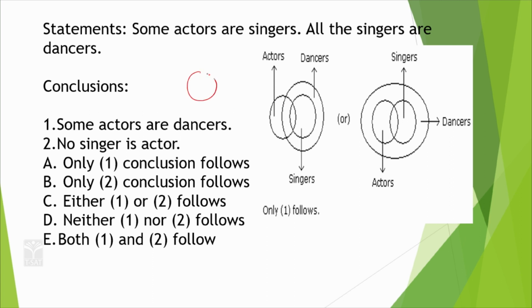If you say this is actors and this one is the dancers, there are some actors who are dancers, correct? Some actors are singers, so some actors are dancers. This statement is true. All the singers are dancers. If you see this, all the singers are dancers. No singer is an actor, means this is singer, so there is no intersection with this circle. So this is the diagram. So according to this diagram, which one follows? Only one conclusion follows. Is it clear?